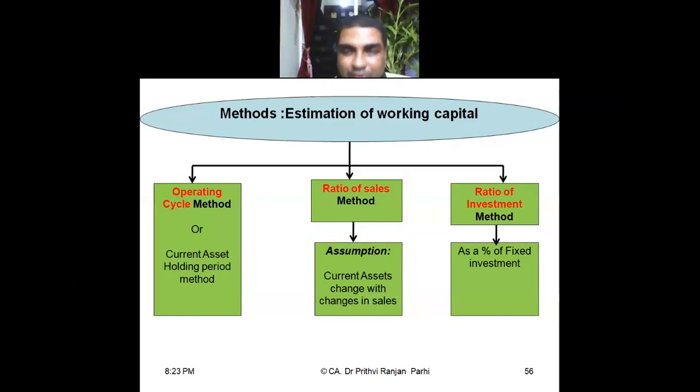And when you keep money or when you give some cash, give some raw material, give something in the inventory, so actually what happens, funds are blocked. So when funds are blocked, you are sacrificing the return which could be generated out of that fund. What kind of return could have been generated?